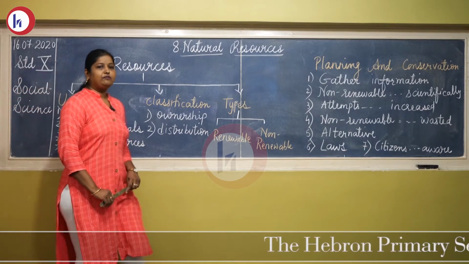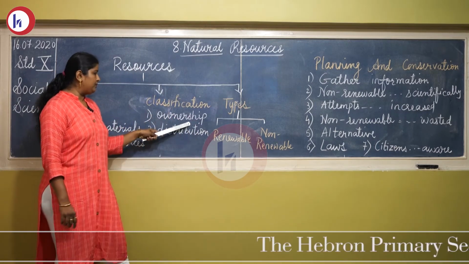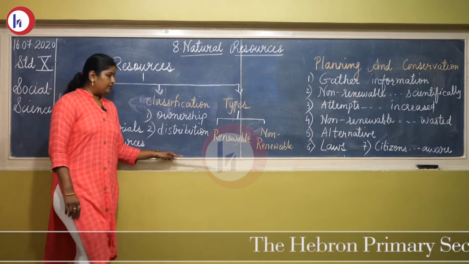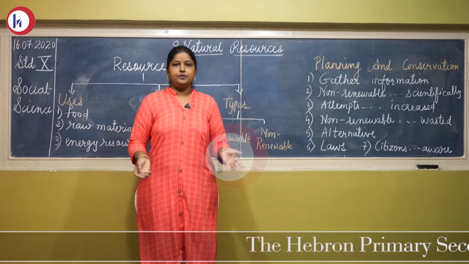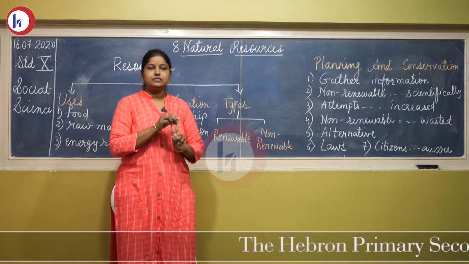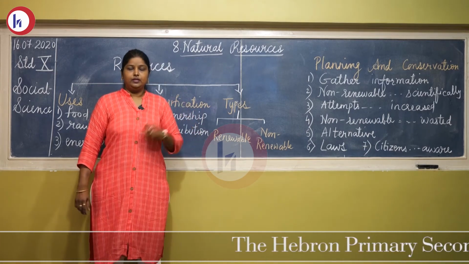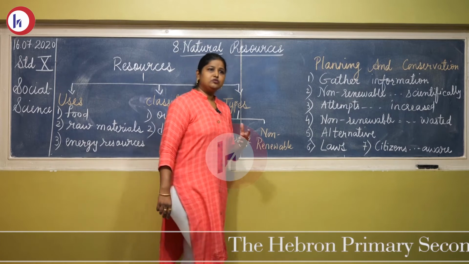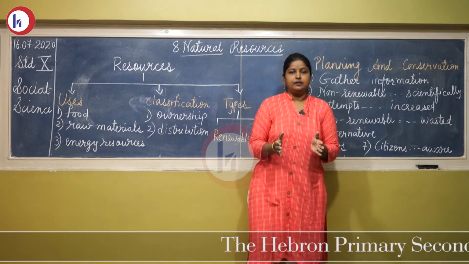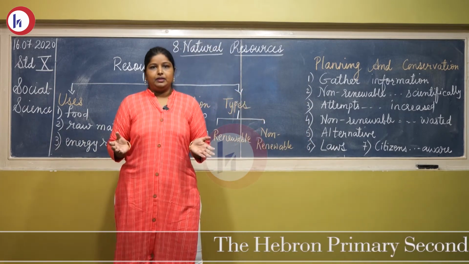Now, resources have been classified on the basis of ownership and distribution. Ownership again has three types: first individual, second national, and third international or global. Individual resource, as the name says, is a resource held by a person or by a family.